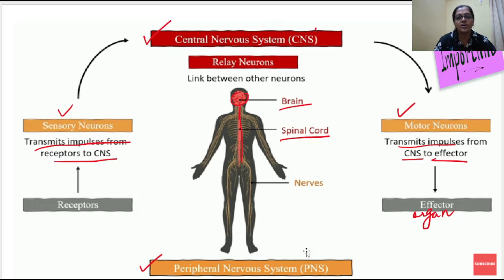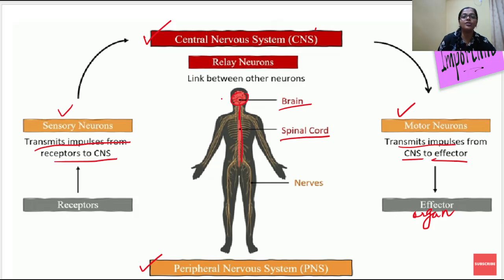Right? So the last organ is the effector organ. The central nervous system consists of the brain and the spinal cord. The peripheral nervous system consists of sensory neurons and motor neurons. Sensory neurons send messages towards the central nervous system, and motor neurons send them away from the central nervous system to the effector organ.